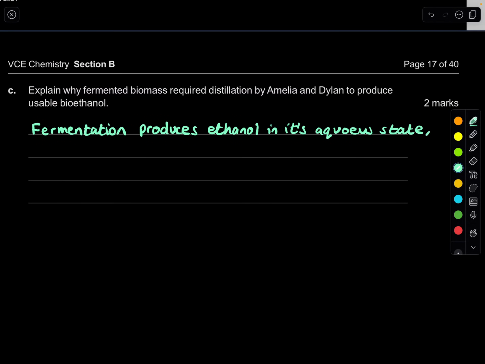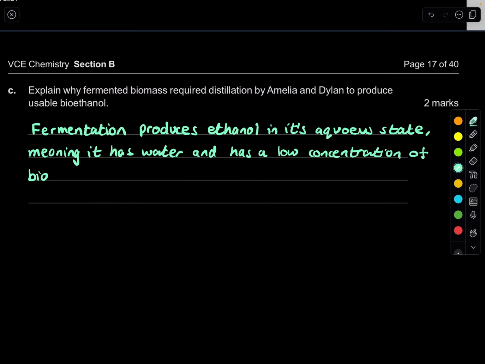Aqueous state, meaning it has water and has a low concentration of bioethanol. Now, approximately, it's known to be 10% volume to volume. Make sure to memorize that.